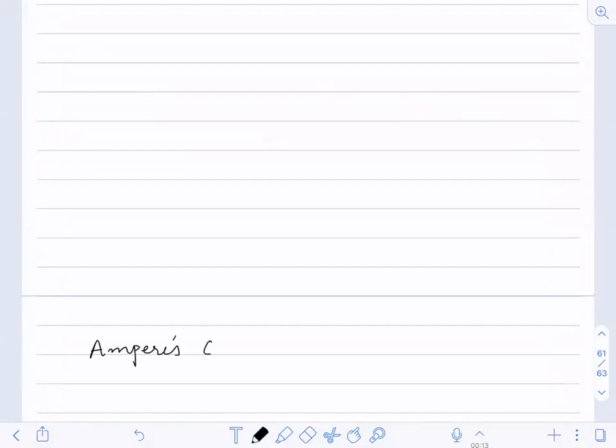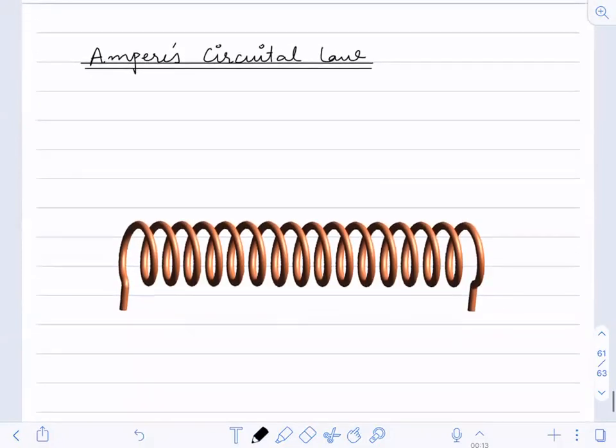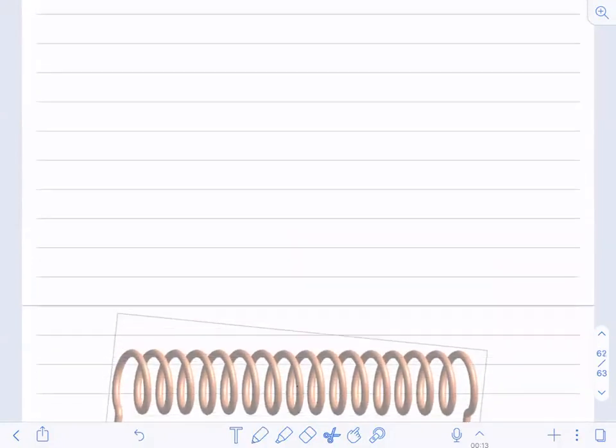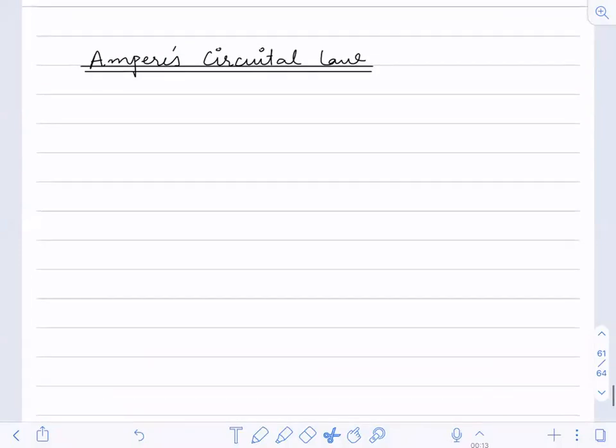Ampere's circuital law. Now, just see here. All of you have studied electrostatics till now.